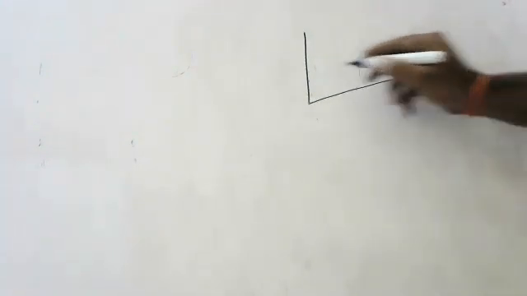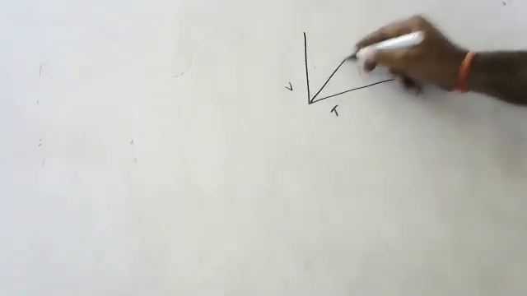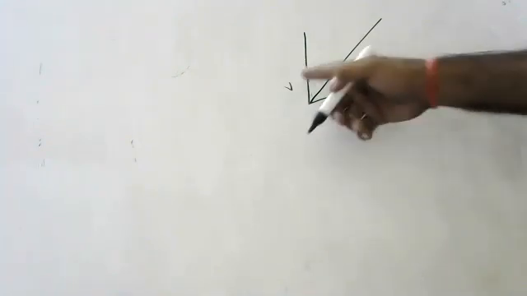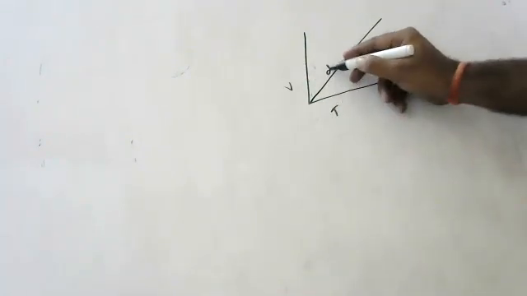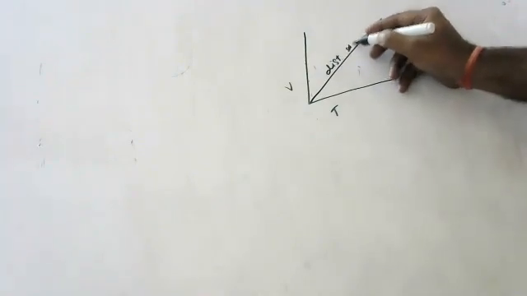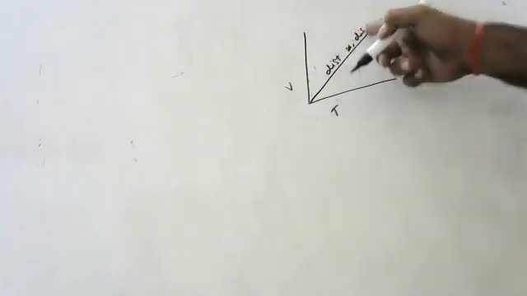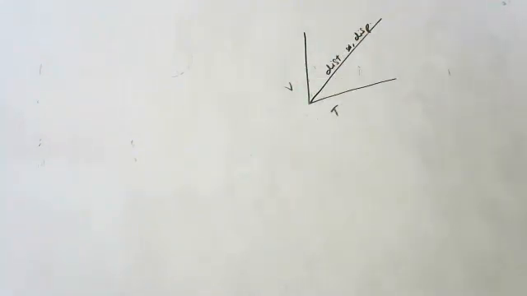Next question. What does the slope of a VT graph give? Anyone? Distance, sir. Displacement, sir. Distance or displacement? Velocity time graph.